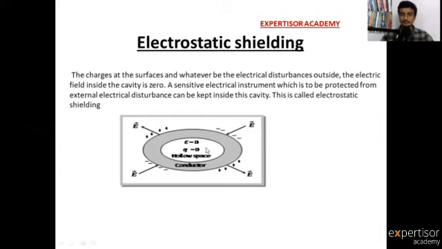Shielding means you keep any material inside a space that is cut off from outside. So energy is stored inside the conductor. So that is electrostatic shielding.